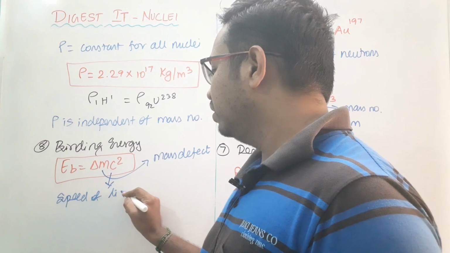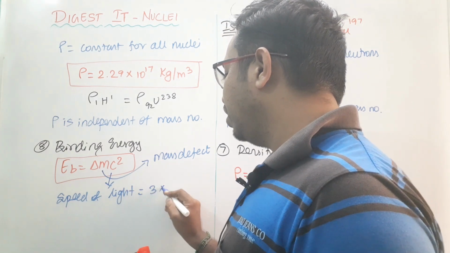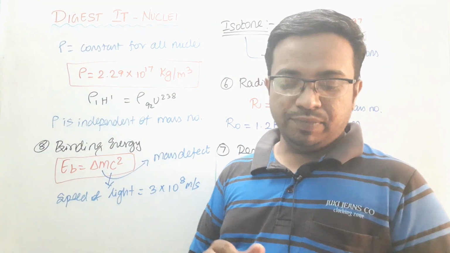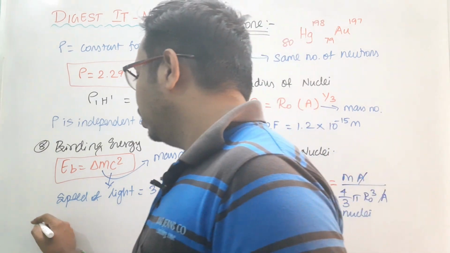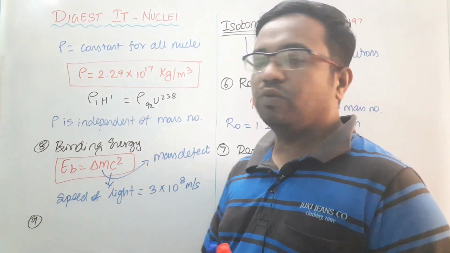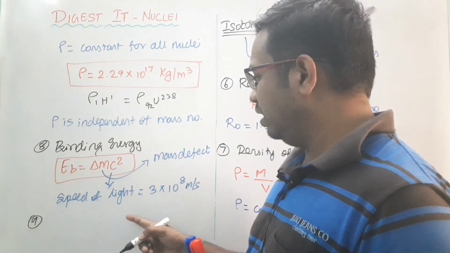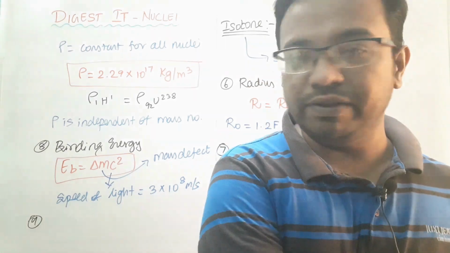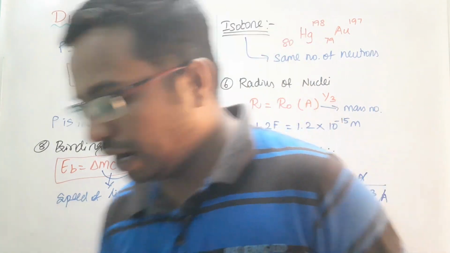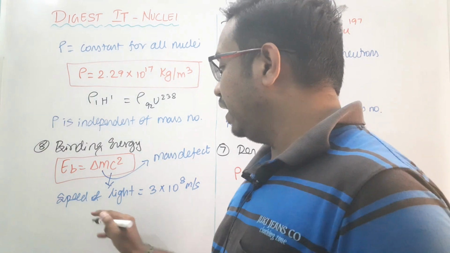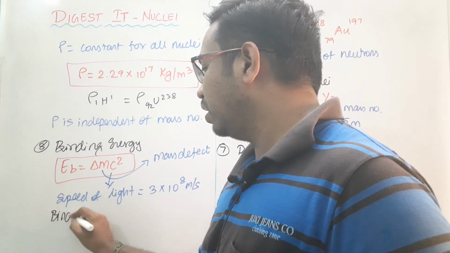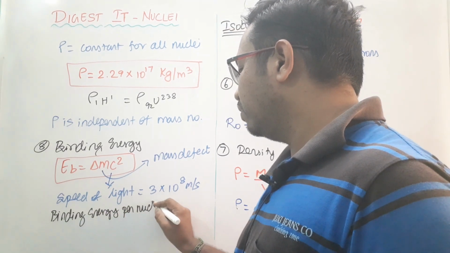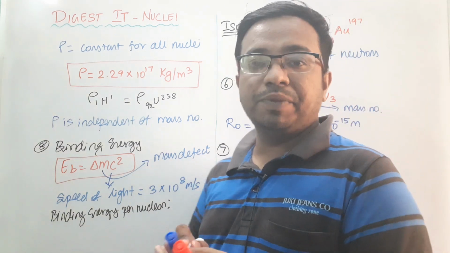The value of the speed of light is 3 into 10 to the power 8 meter per second. And the next very important thing is what we call the binding energy per nucleon. So how do we calculate this binding energy per nucleon?